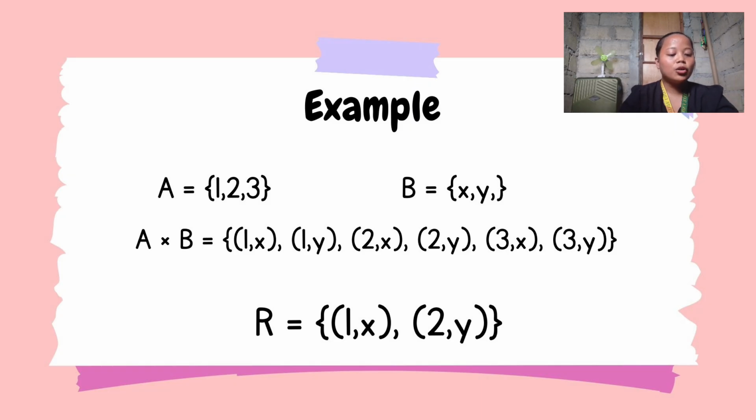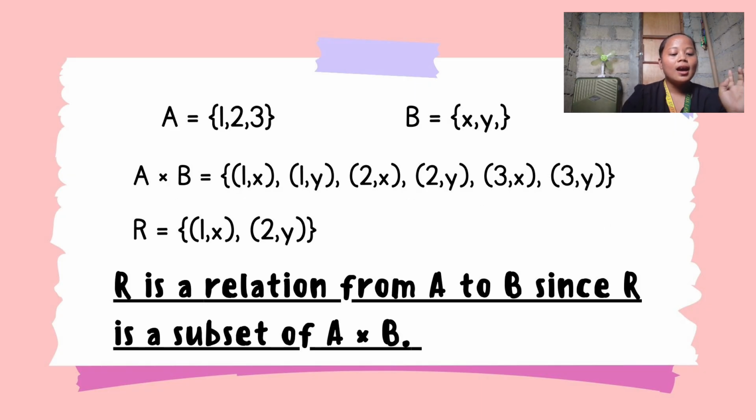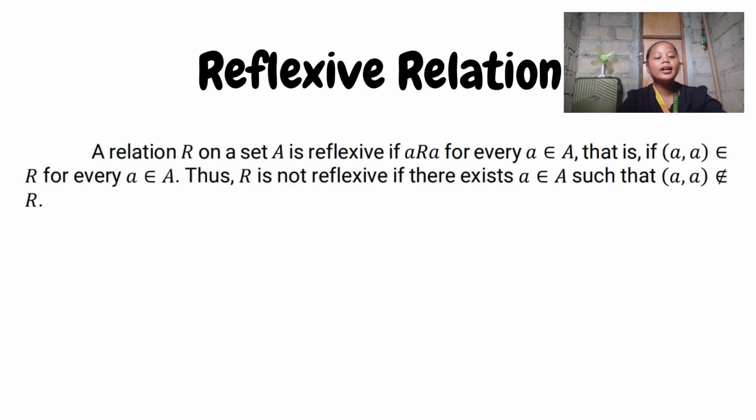So, if yes, then R is a relation from A to B since R is a subset of the Cartesian product of A and B. So that is how we identify whether a given set is a relation. Okay, so the first type of relation is the reflexive relation.